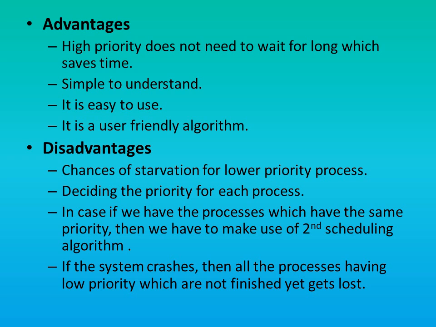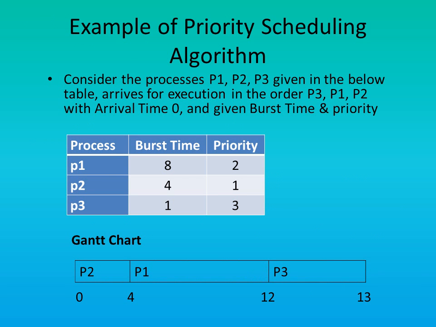Third, in case we have processes which have the same priority, then we have to make use of a second scheduling algorithm. That is, we have to use first come first serve scheduling algorithm to solve the tie. Fourth, if the system crashes, then all the processes having lower priority which are not finished yet will be lost. Now, let us understand priority scheduling algorithm using an example.